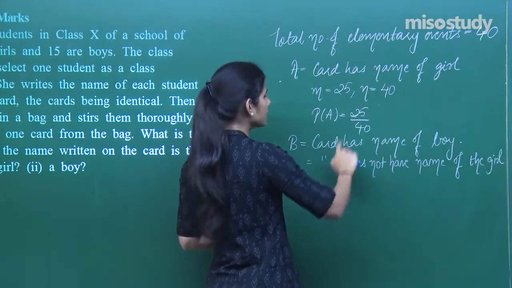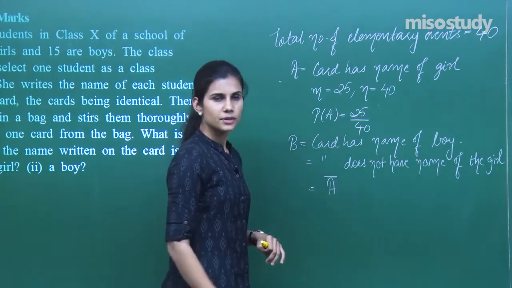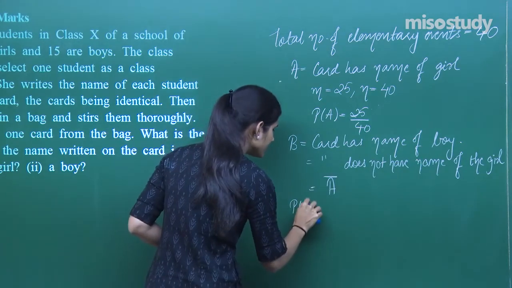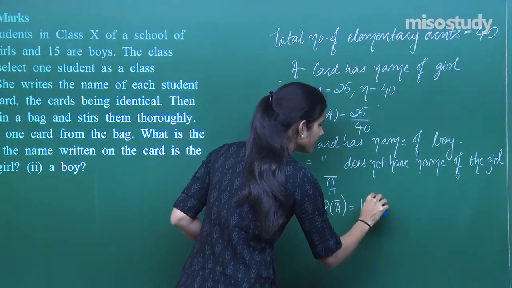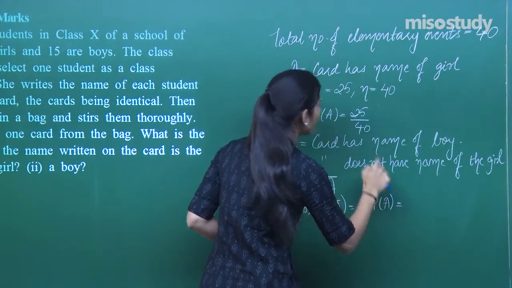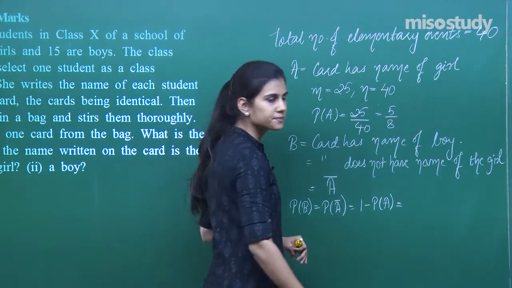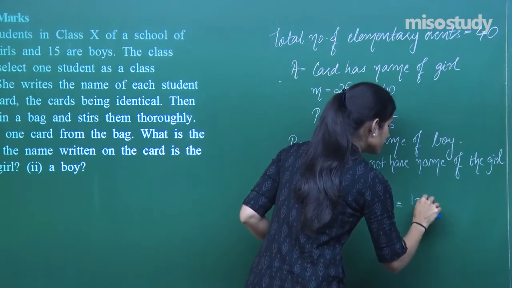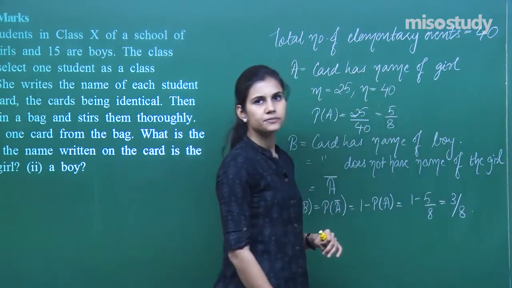Card has the name of the girl, card does not have the name of the girl, that means this is A bar. If I have to find the probability of B, I have to find the probability of A bar, which is 1 minus the probability of A. Probability of A is 25 upon 40, which is 5 upon 8. This is 1 minus 5 upon 8, which is 3 upon 8.